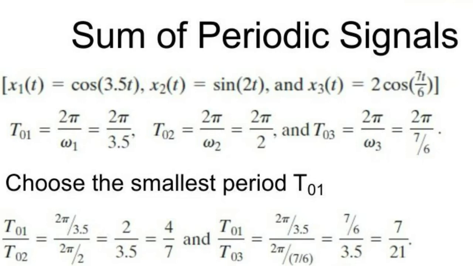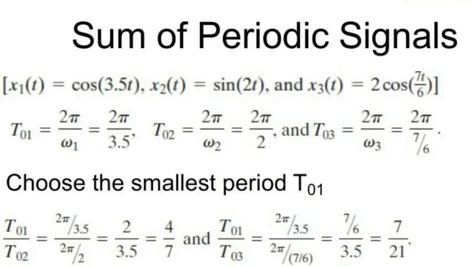Now, the common period is the LCM of T01, T02, T03. That is equal to LCM of 4 pi by 7, pi, 12 pi by 7, that is equal to 12 pi seconds. So, the common period of x(t), the sum of three signals x1(t), x2(t) and x3(t), is 12 pi seconds.